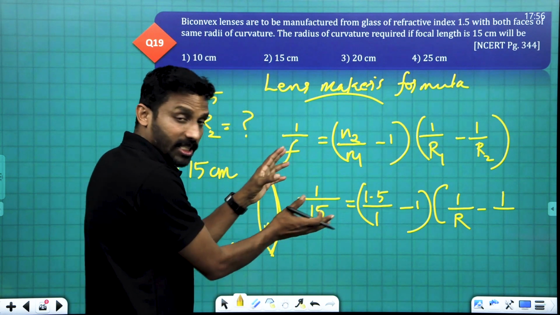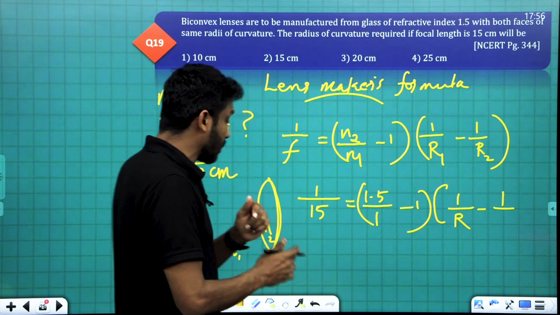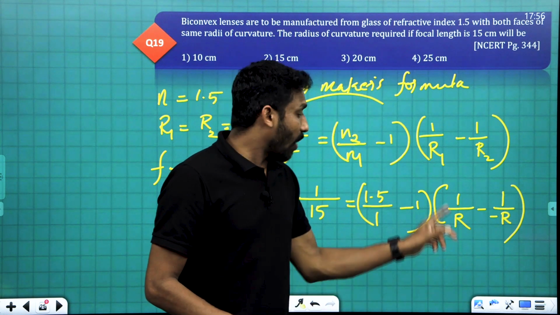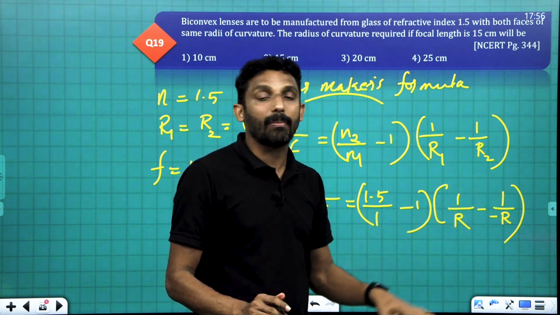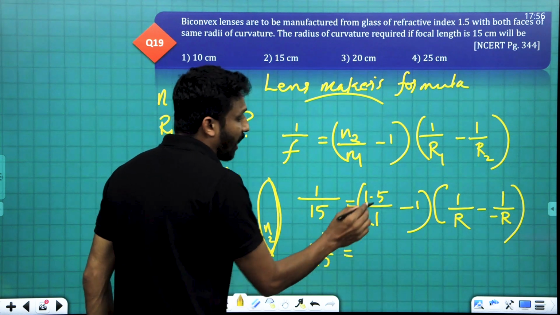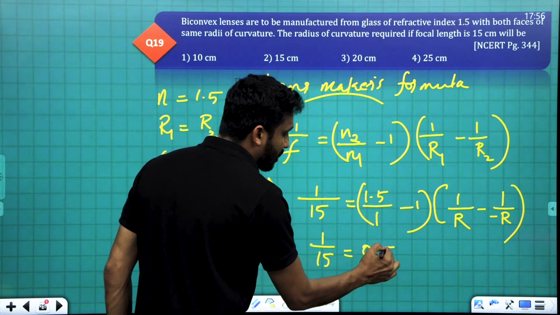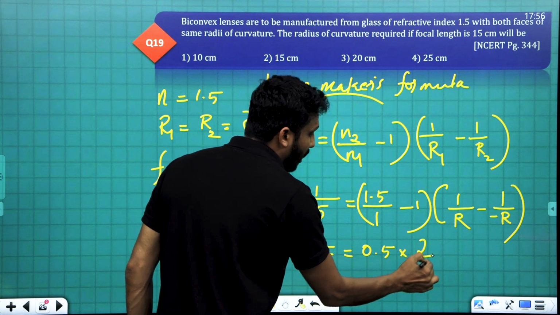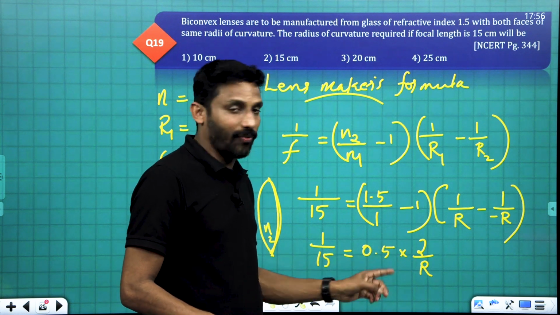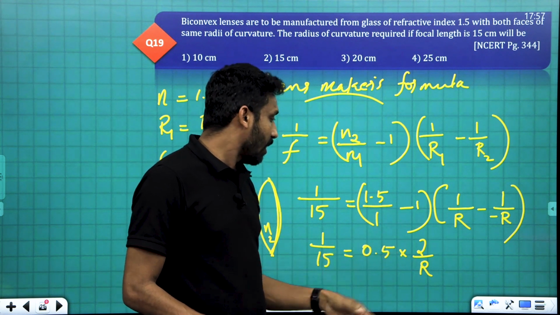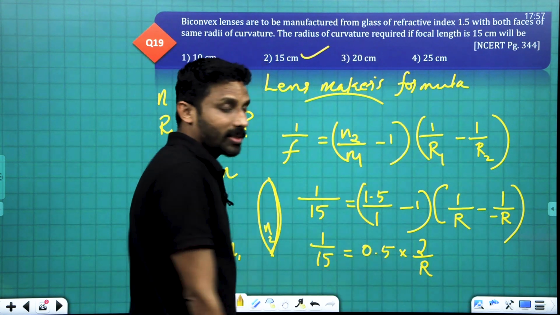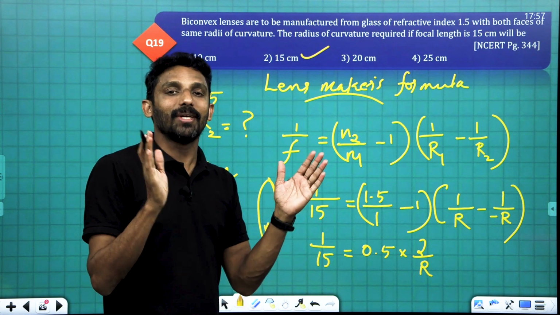R1 is positive R, so R2 is negative R because it is measured in the opposite sense. Clear? 1 by r minus minus, plus: 1 by r plus 1 by r, that is 2 by r. 1 by 15 is equal to 1.5 minus 1, which is 0.5, that is 1 by 2, into 2 by r. 2 into 0.5 is 1. So 1 by r is 1 by 15, which means r is equal to 15 centimeter. The radius of curvature needed is 15 centimeter.